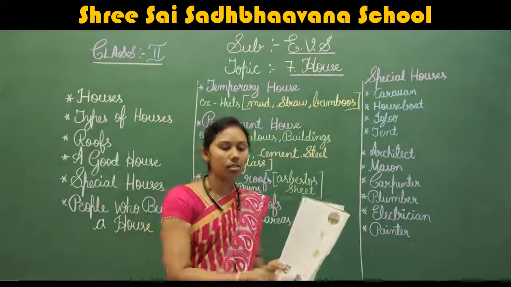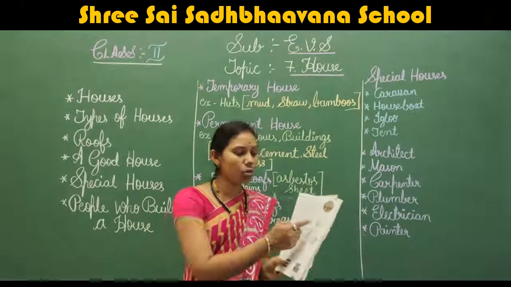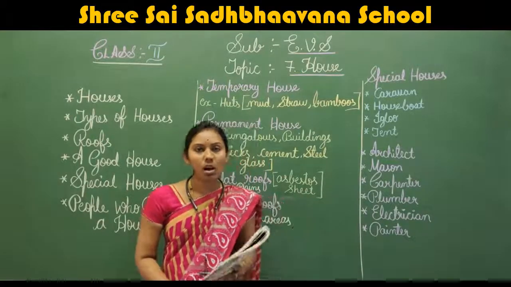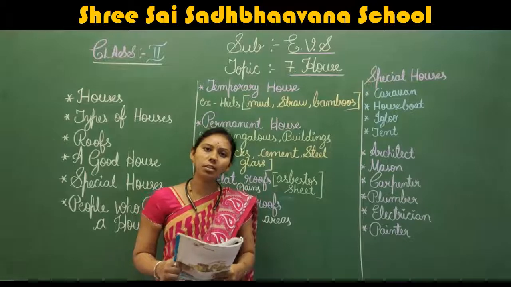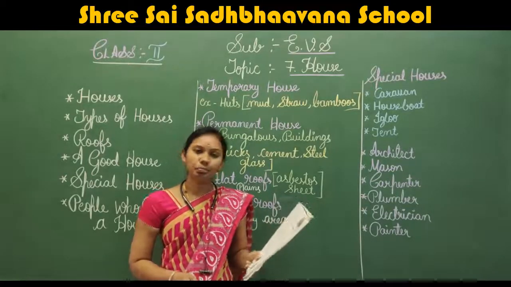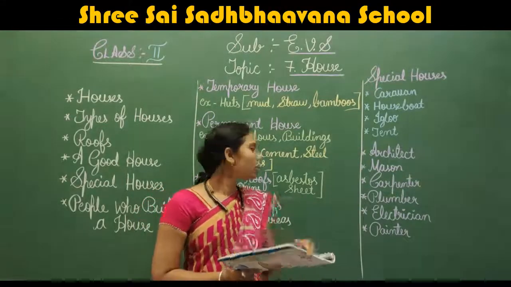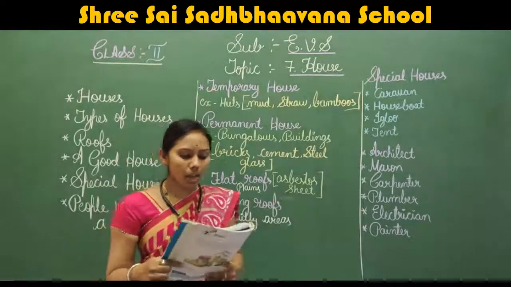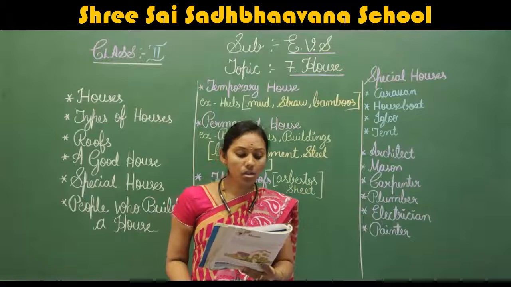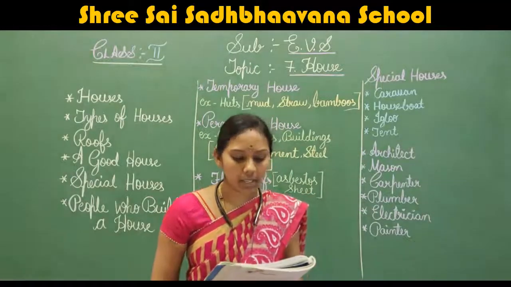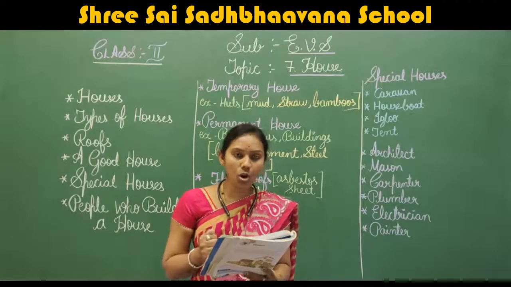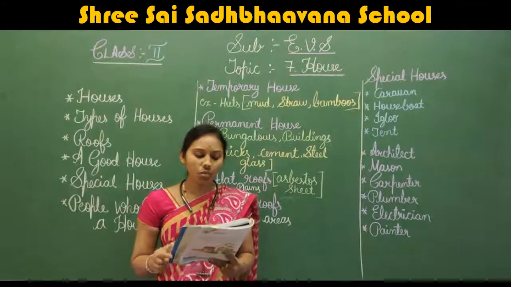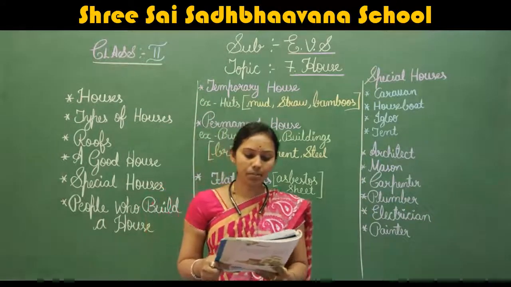Okay, you can go through the textbook. For the pictures you can see there, huts, multi-story building, then bungalows, how it has been constructed, everything you can see in the picture. Okay, so we have completed the permanent houses. See, permanent houses last for many years. They are very strong. Bungalows and buildings are examples of permanent houses.